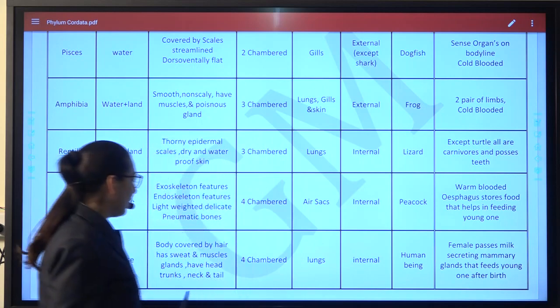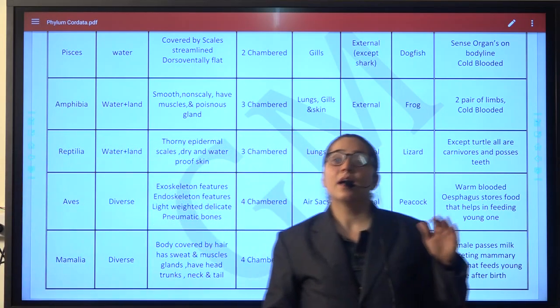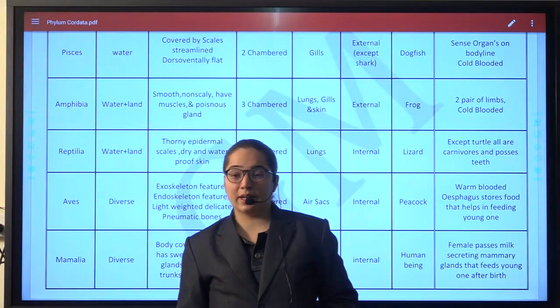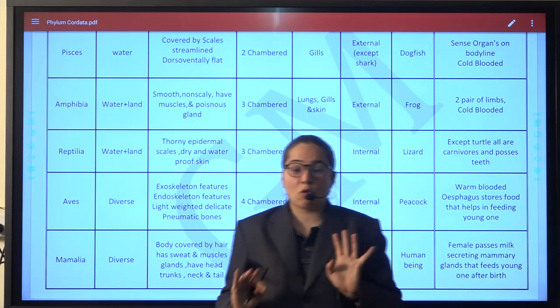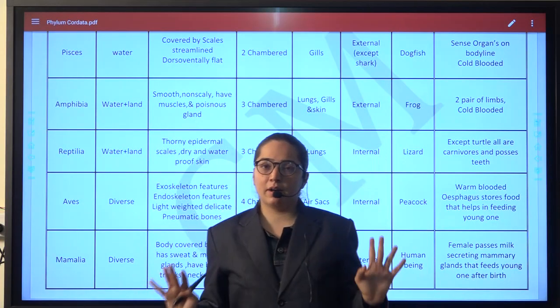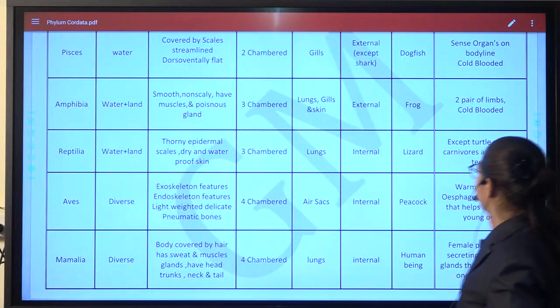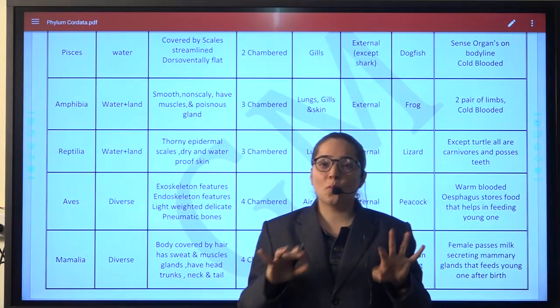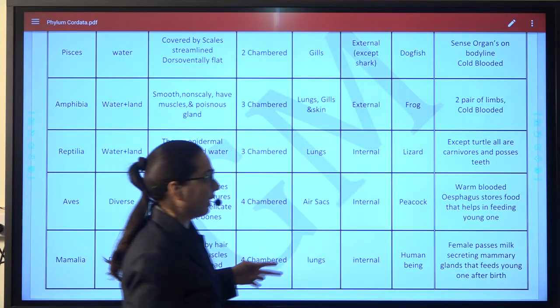That is about characteristics. If we talk about the other characteristics, then in pisces they're having sense organs even on their body lining. How are they? They are cold blooded. What is the meaning of the word cold blooded and warm blooded? A very big difference has been taught to you. If we talk about amphibia, then they are having 2 pair of limbs. You might have seen frog. Okay, 2 pair means total 1, 2, 3, 4. And how are they? Again cold blooded.